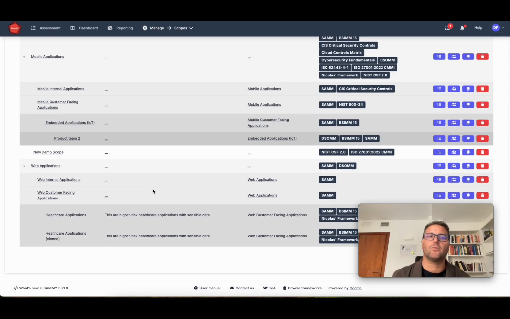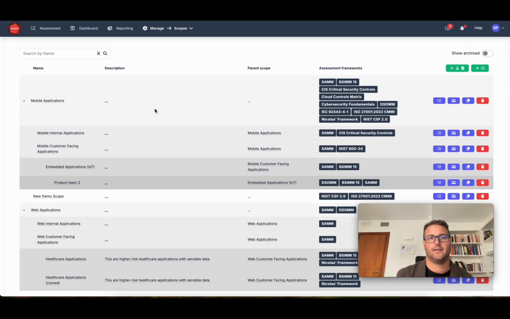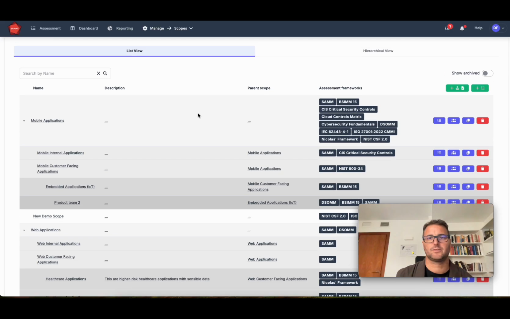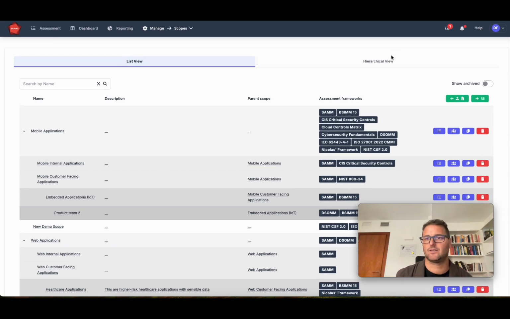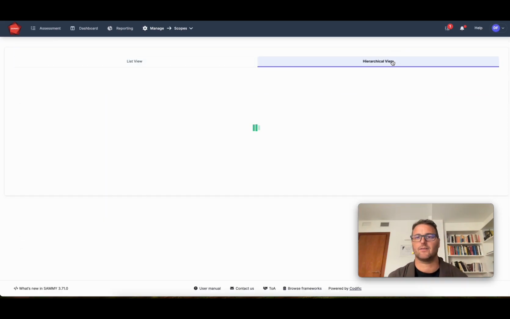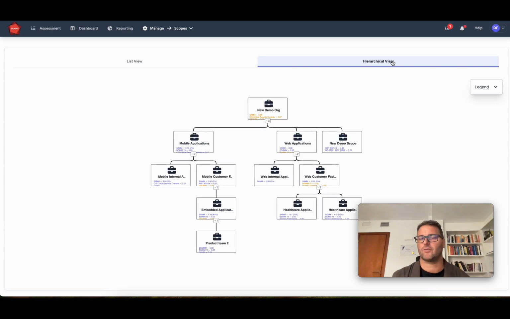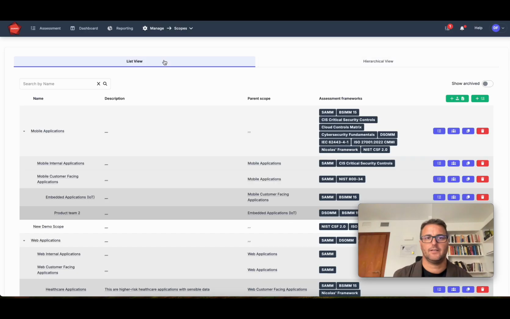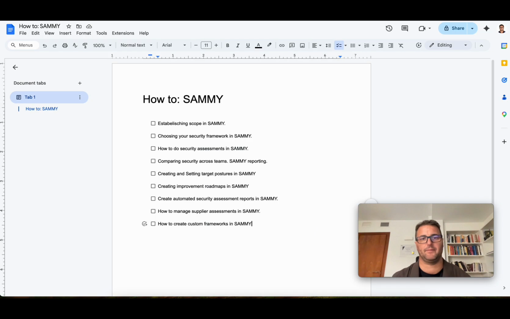And you create the scopes in SAMMY by going to Manage Scopes. You can visualize them here in a list, or you can have a hierarchical view, which gives you a kind of organigram of the organization, the name of the scopes, and then in the smaller print below it, the type of assessments that are being done on these scopes. So that is how to create a scope within SAMMY.